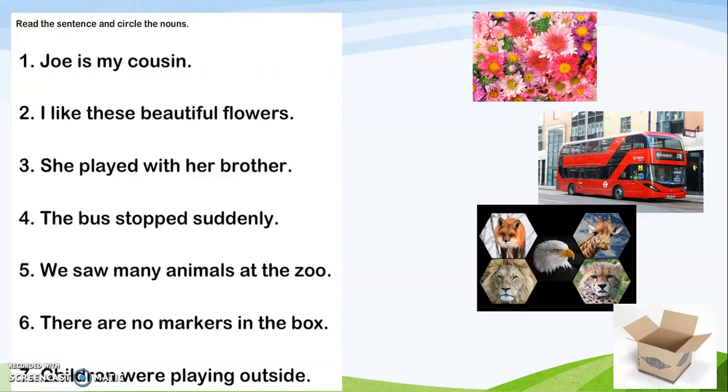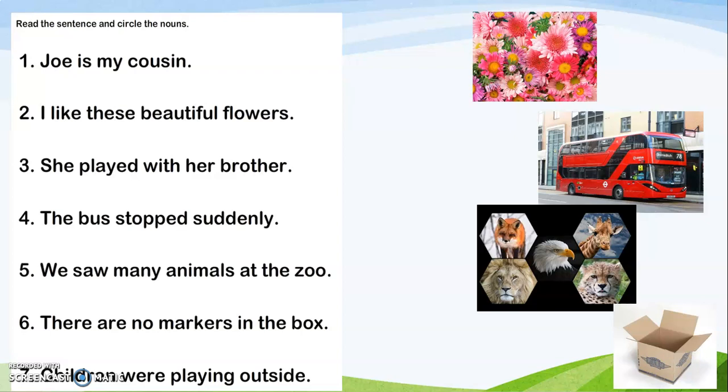I will read some sentences for you. Joe is my cousin. I like these beautiful flowers. She played with her brother. The bus stopped suddenly. We saw many animals at the zoo. There are no markers in the box. Children were playing outside.